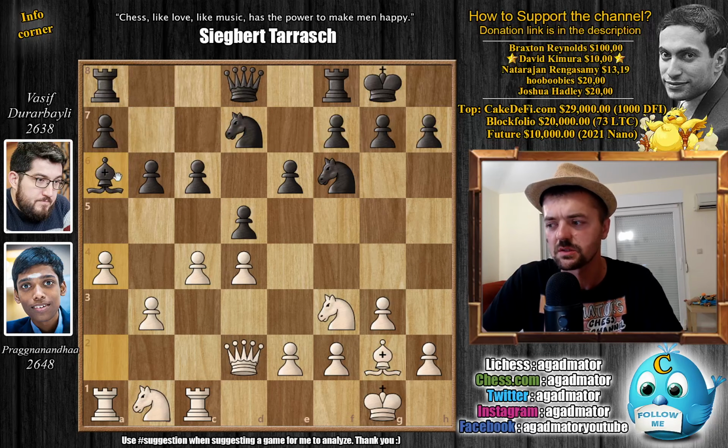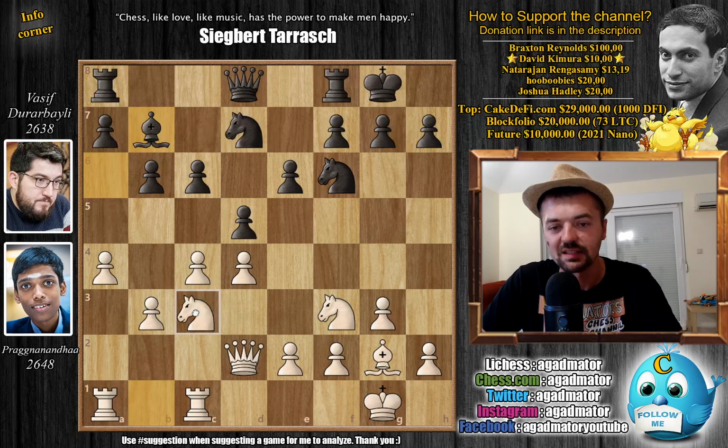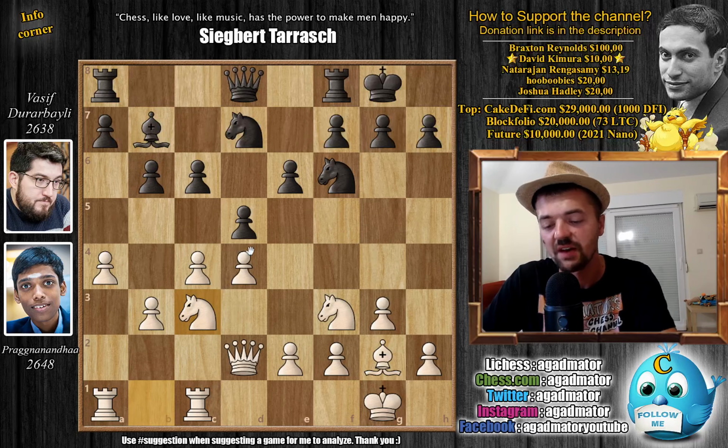Bishop to b7 is the first real rare move of the game. Usually people just go queen to a7 here or rook to c8, but bishop to b7 is incredibly rare, and now Pragg goes knight to c3. And it is now, as of move 12, that we have a completely new game.